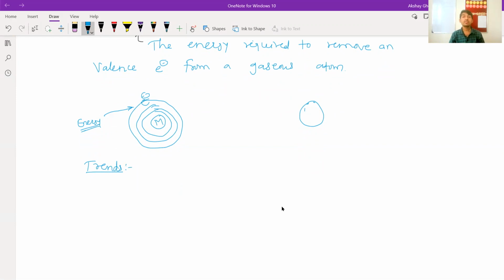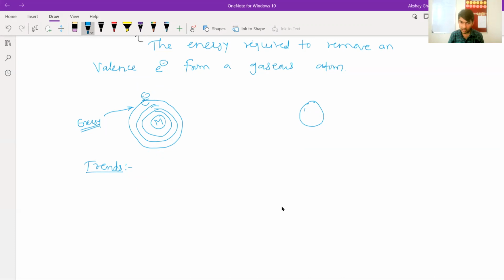Why? Because effective nuclear charge increases. Like that, there are some trends in ionization enthalpy as well. So what is the trend? As size decreases, why is it decreasing? Because effective nuclear charge is increasing. If size decreases, then it becomes very difficult to remove an electron.